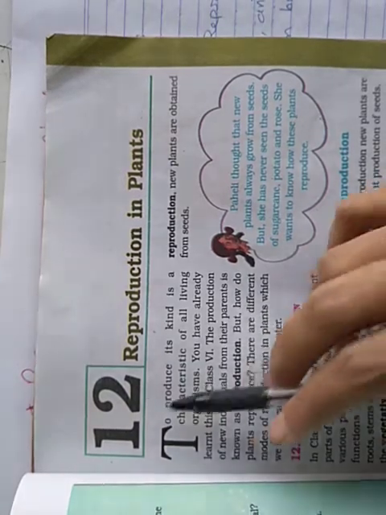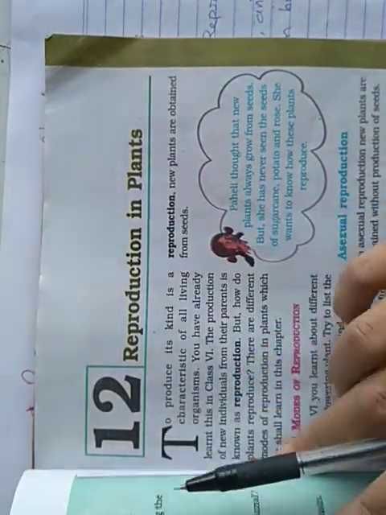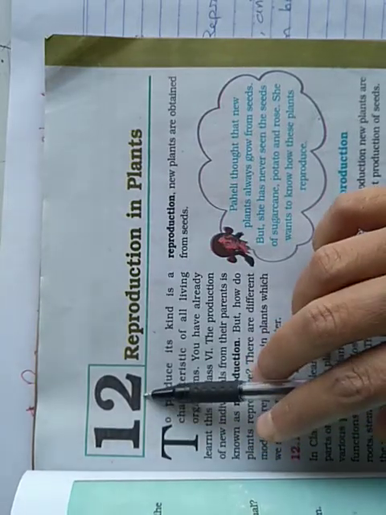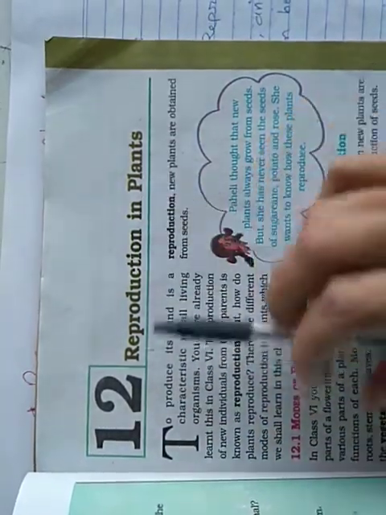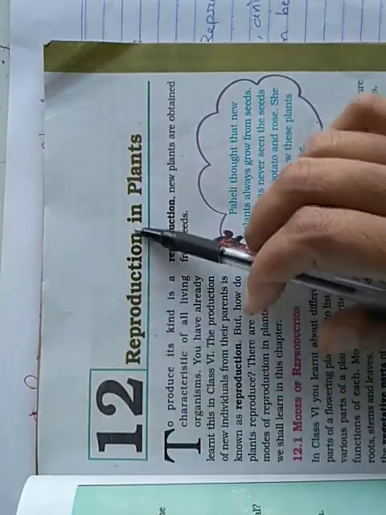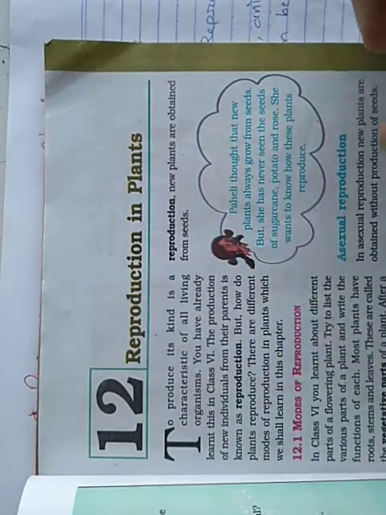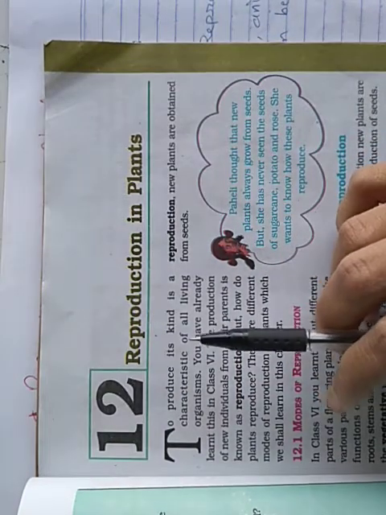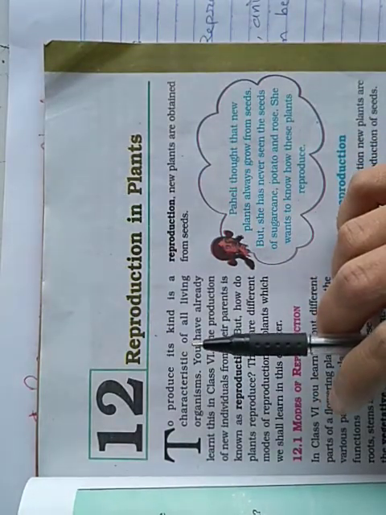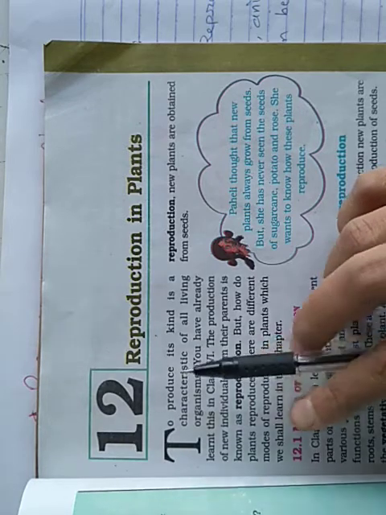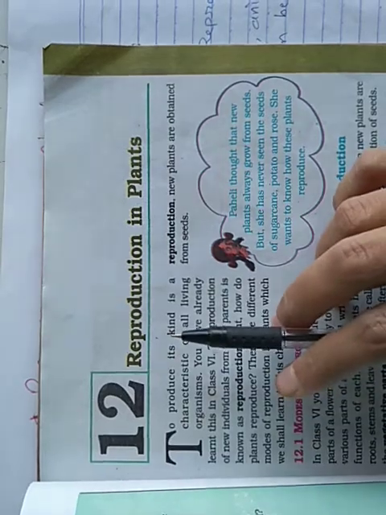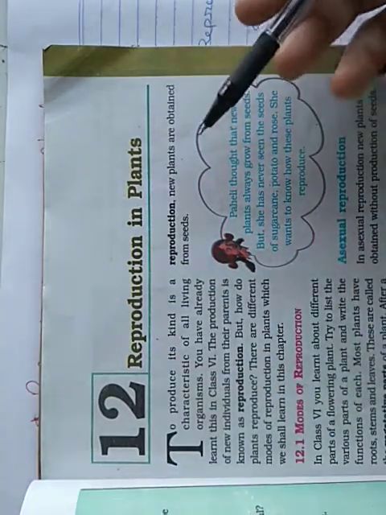Good morning. Today in this lecture we will start our new chapter of science, that is chapter number 12, reproduction in plants. Okay, what is that? Reproduction in plants. So students, we know that we see reproduction everywhere, and why is reproduction needed? For generation of the same species again and again.